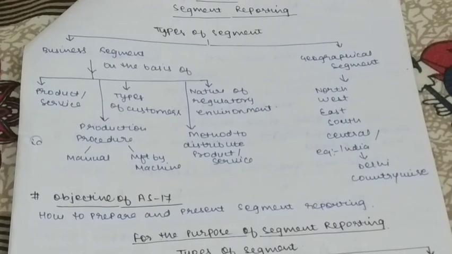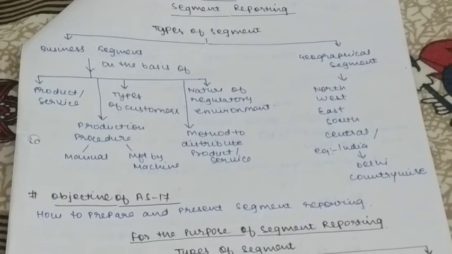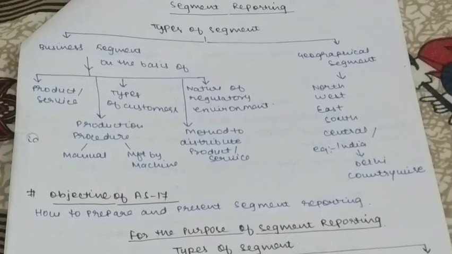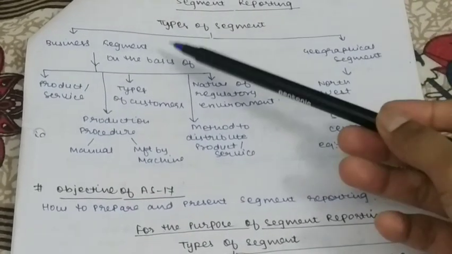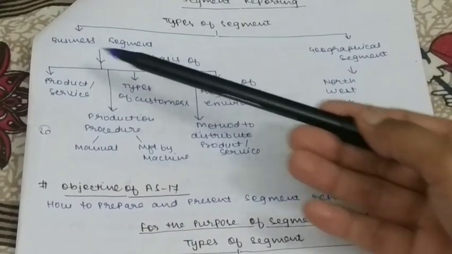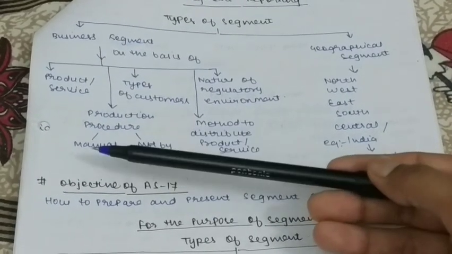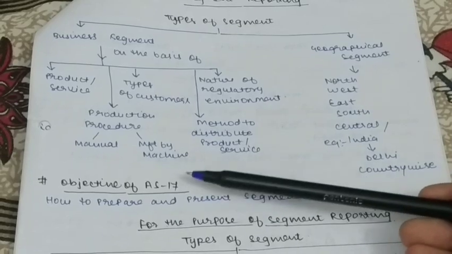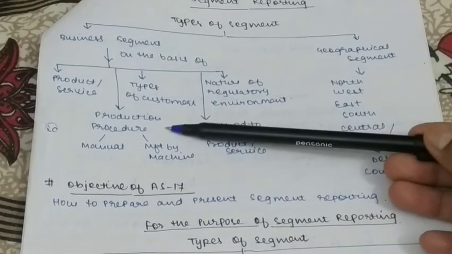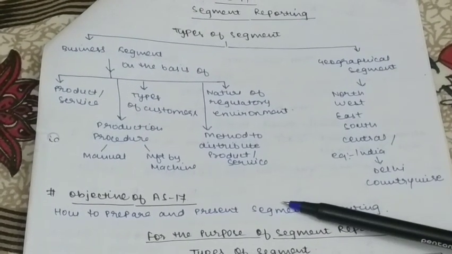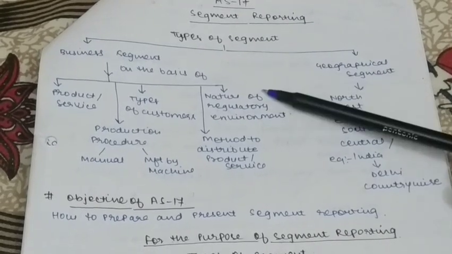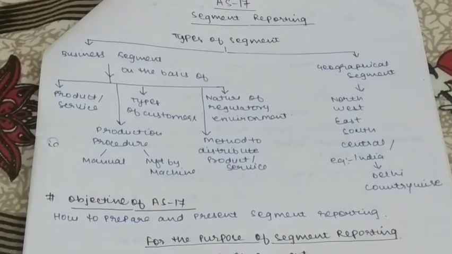Firstly, we will see the types of segment into which a business can divide its departments. In business segment, they can be divided on the basis of the product or service they offer, production procurement, whether they are made manually or with the help of machines, the types of customer they have, method to distribute their product or service, or nature of regulatory environment.